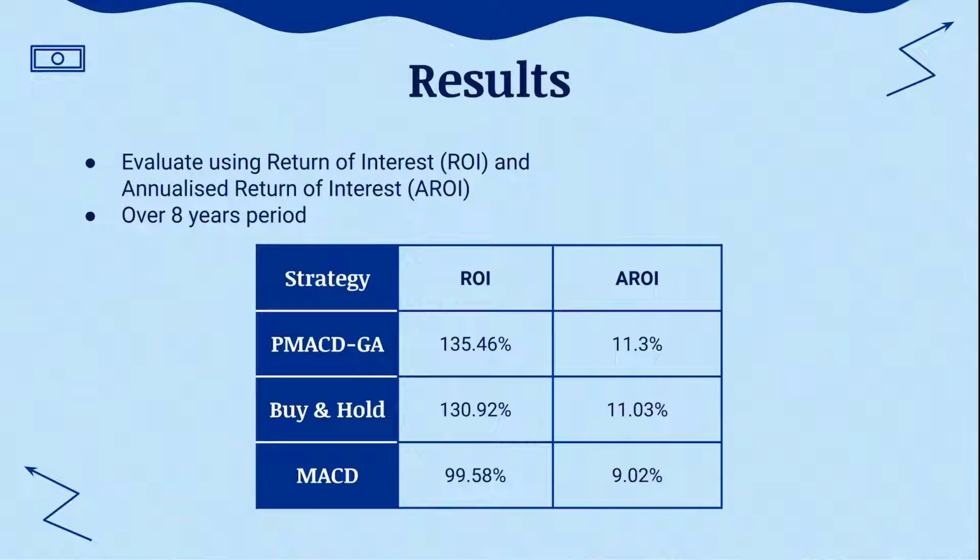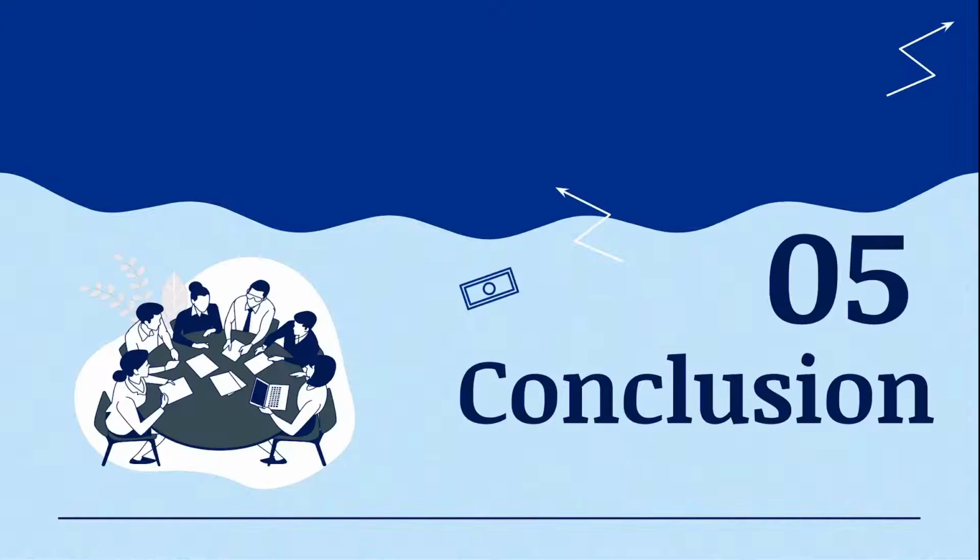These are the results from our portfolio rebalancing using the predicted MACD trading strategy. We evaluated the results using return of interest and annualized return of interest over the period of 8 years. Predicted MACD-GA was able to generate the best returns compared to buy and hold and normal MACD.